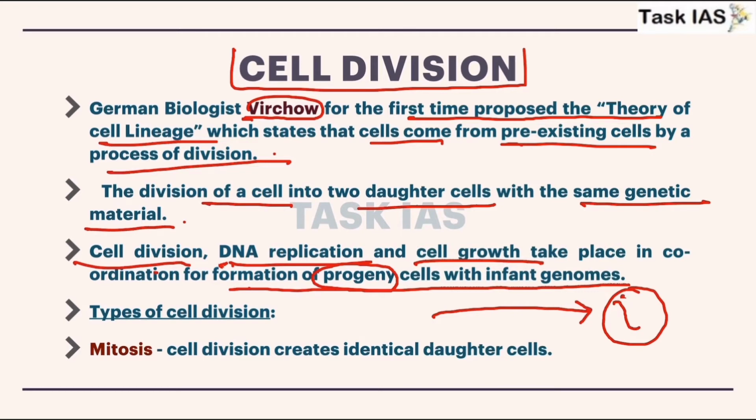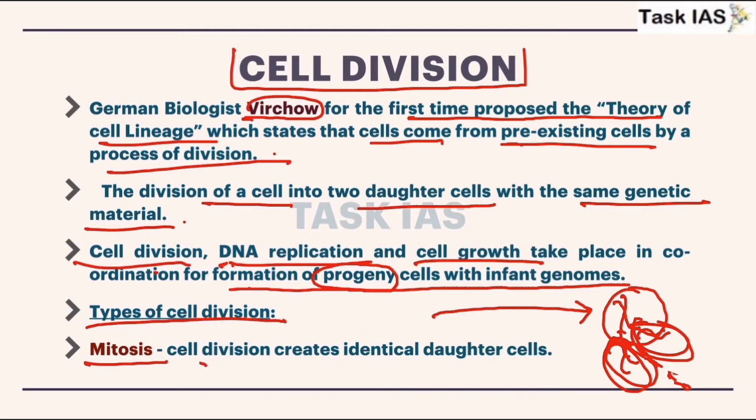Now there will be DNA replication, because after that DNA replication only they will have enough amount of content so that they can go for formation of two different cells. And if they have enough amount of this content, then only they will go for the split and the cell division.